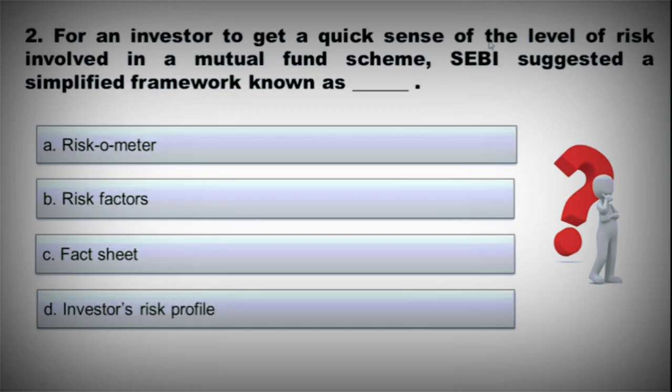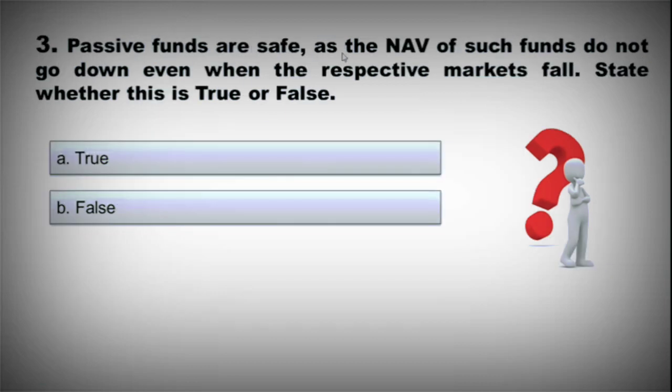For an investor to get a quick sense of the level of risk involved in a mutual fund scheme, SEBI suggested a simplified framework known as: A, riskometer, B, risk factor, C, fund fact sheet, D, investor's risk profile. So the correct option is A, riskometer. Passive funds are safe as the NAV of such funds does not go down even when the respective market falls. State whether this is true or false. A, true, B, false. And the correct option is option B.